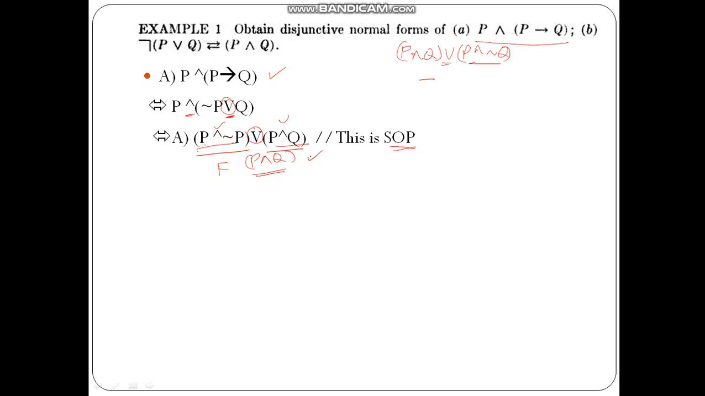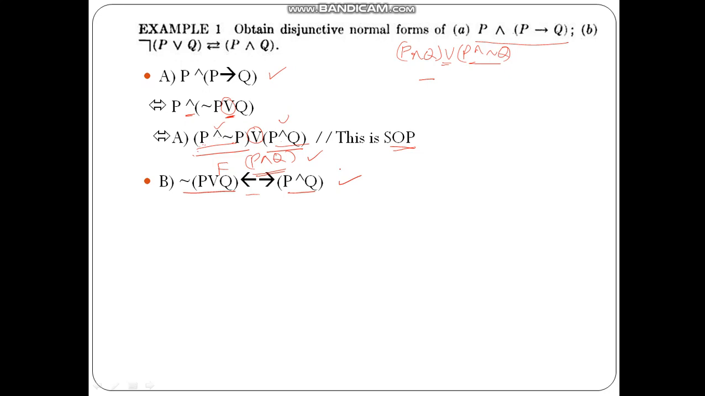Okay, so this is the particular answer which is in the SOP or disjunctive normal form. Let us consider another example. Not of (P and Q), not of (P or Q) is biconditional P and Q. So try to convert this into the disjunctive normal form.